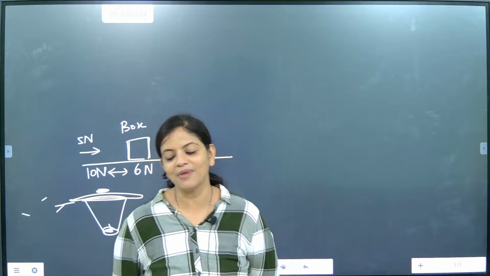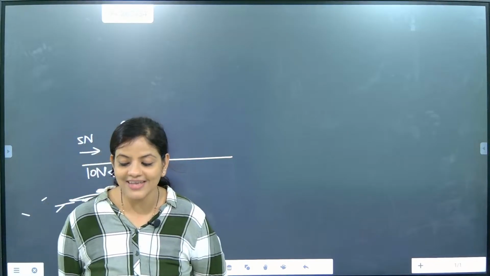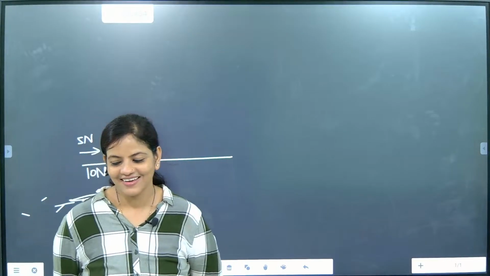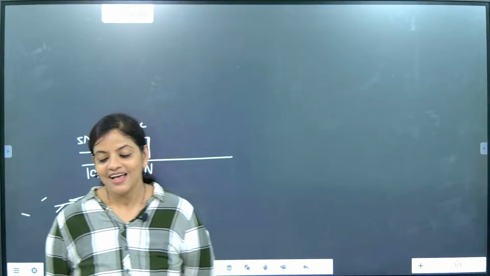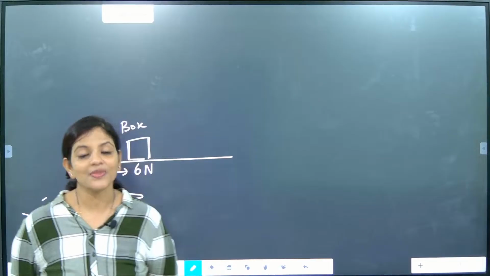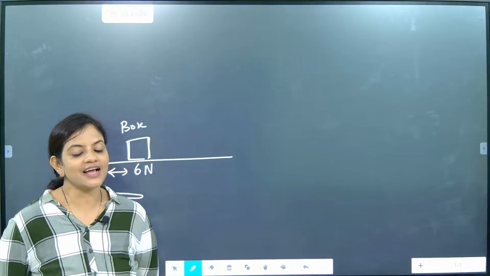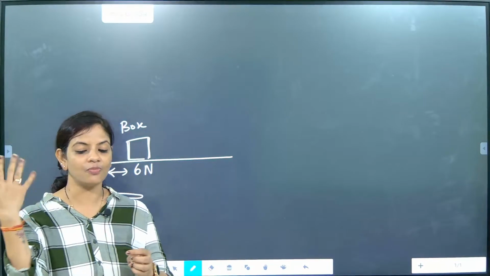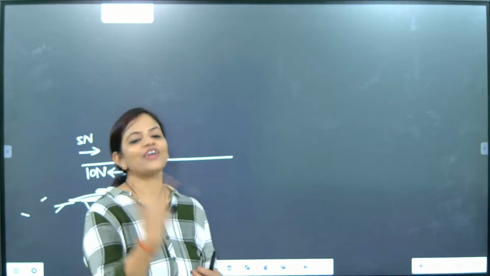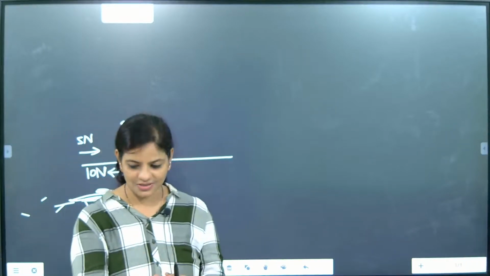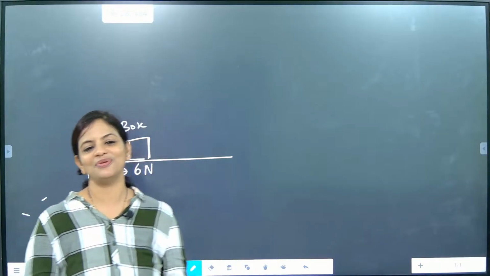Next example, please give the next example. One simple example I'm asking from you. One very important live example I have seen, and Nityan has just given one live example. When you want to come out of a moving vehicle like a train or bus and suddenly stop, you know what will happen?